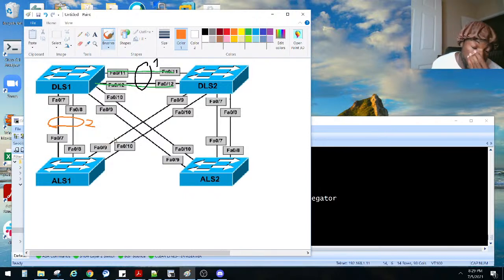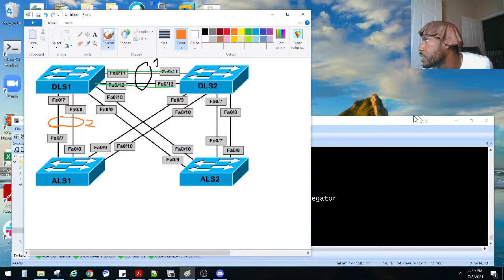I think LACP stands for Link Aggregation Control Protocol, if I'm not mistaken. That lets us know it is a Cisco proprietary port channel. Am I correct in saying that?